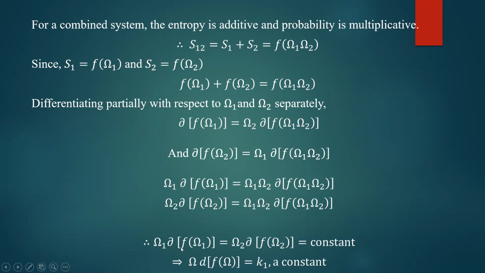So look at this equation: omega into derivative of F of omega, some function of omega, must be a constant. So for any system in general, omega into derivative of F of omega should be a constant, K1. Next we will try to solve this equation. This is a first order differential equation. The derivative of F of omega means it is with respect to omega, it is d by d omega of F of omega.